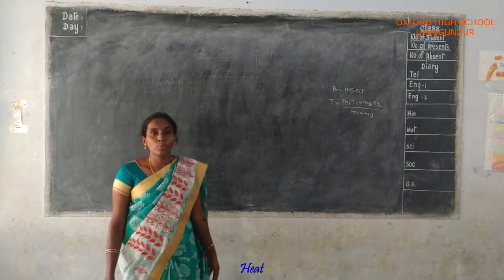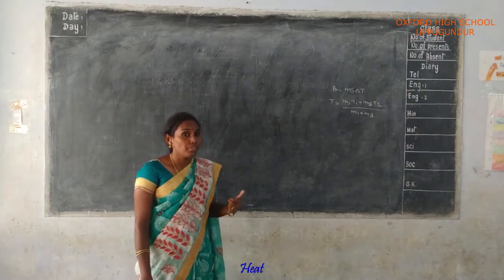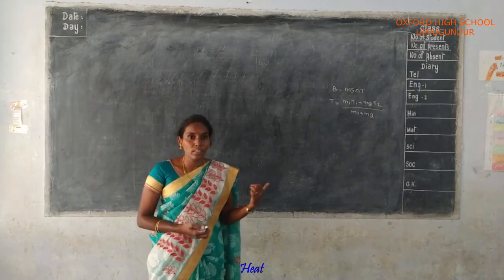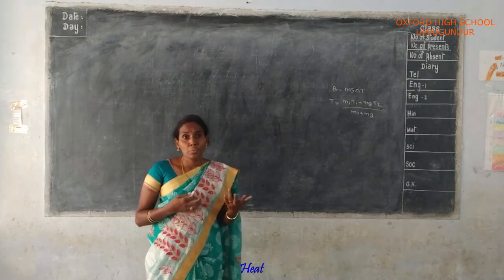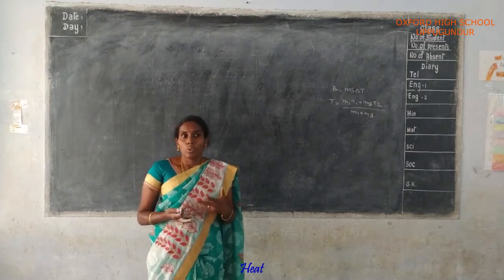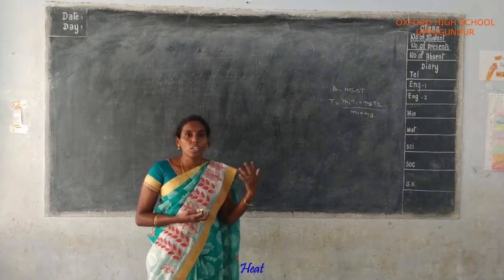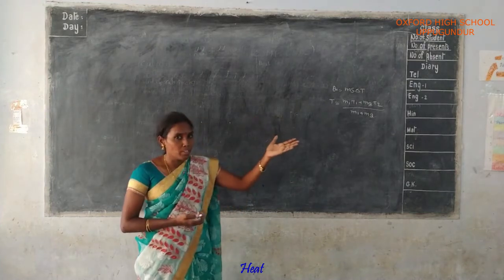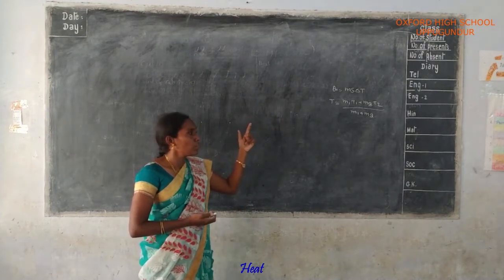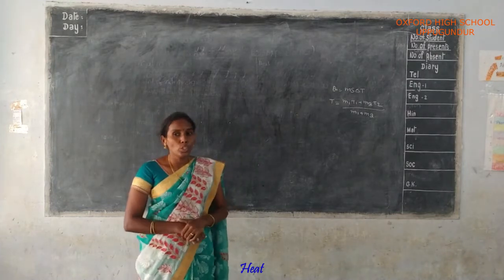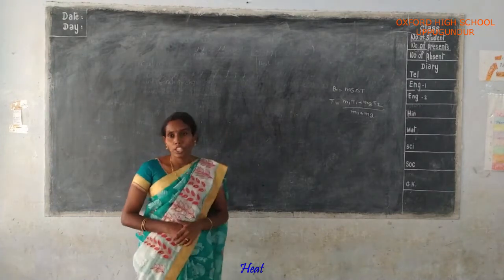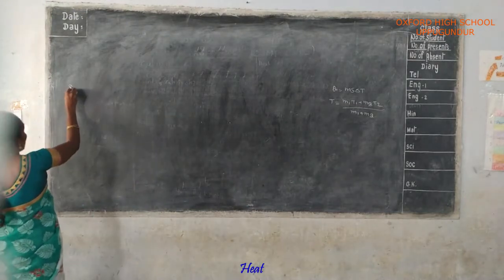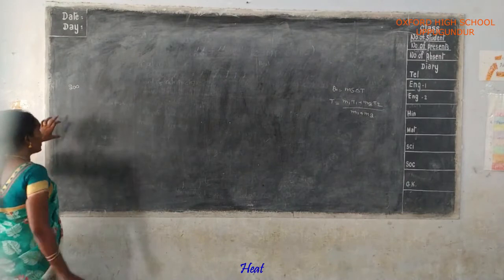From the examination point of view, this is a very important lesson. Essay questions will be given from this lesson, and those essay questions may be in question and answer type or in problem form. Here Q is equal to m s delta T and T is equal to m1 T1 plus m2 T2 by m1 plus m2. Okay, I will explain one problem.